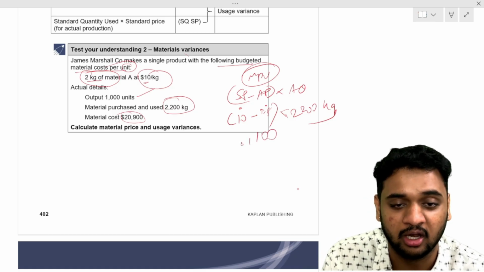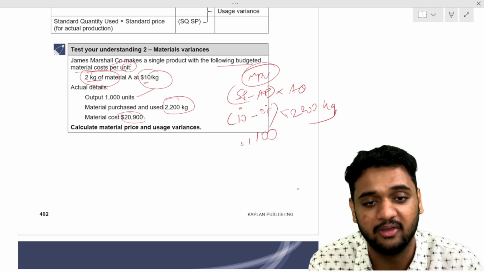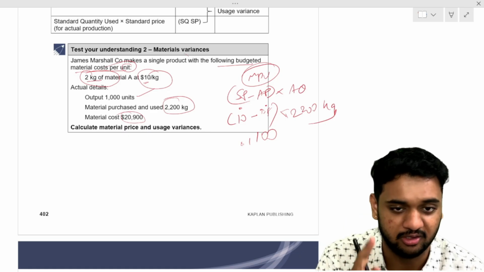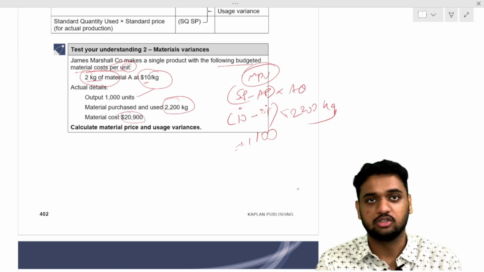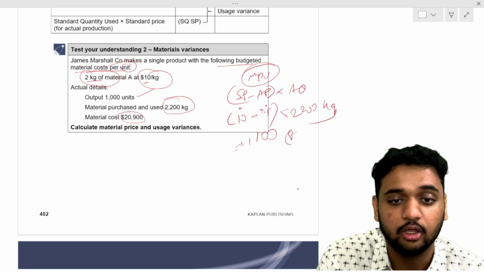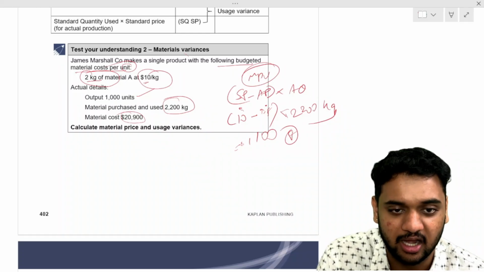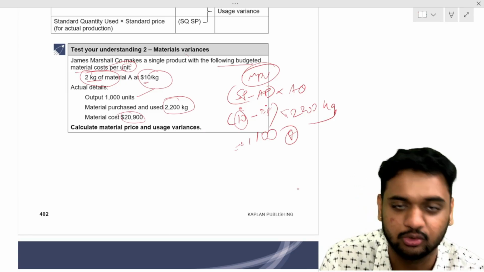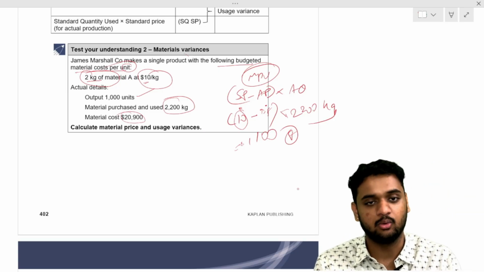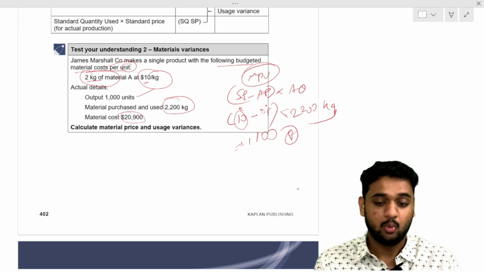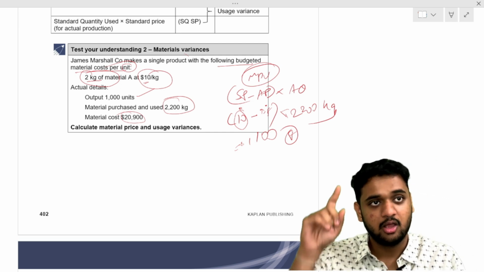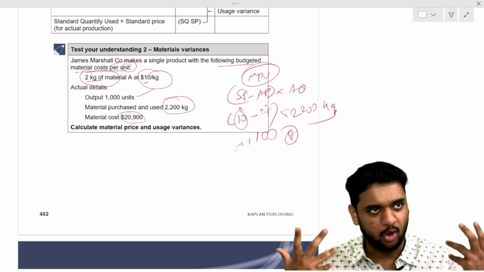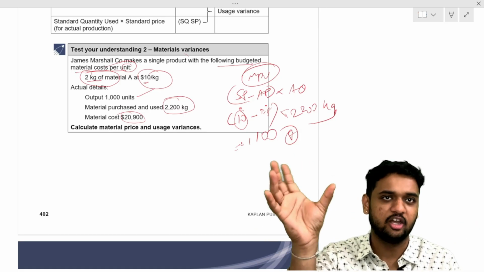1,100. That is the total variance. Is it a favorable variance or adverse variance? There are two ways to tell it is favorable. First, you are getting a positive value, so it is favorable. Second, by comparison: standard is supposed to be 10, but actual is 9.5 only. Actual is lesser, so it obviously should be a favorable variance. This is how the question should be approached. Why am I going very slow and deep in this? Because outside, sometimes students take the actual output. We are not talking about output. We are talking only about our actual quantity of materials used.